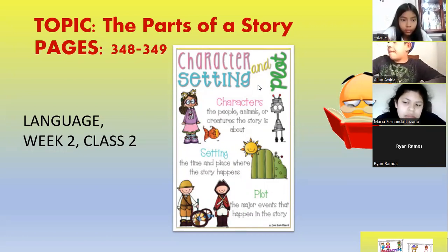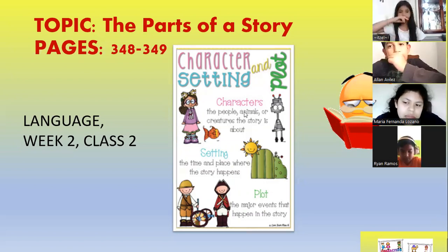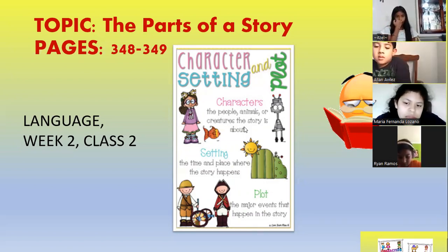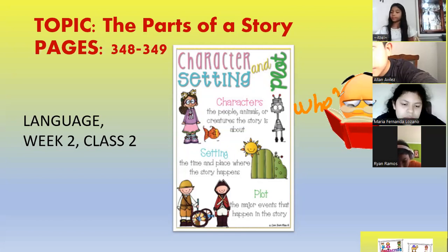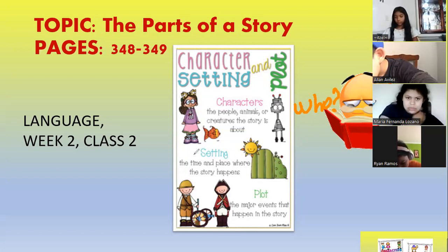Characters and setting, setting and plot. Characters are the people, animals, or creatures that the story is about. For example, we can identify the character by answering the question, who? Who appeared in the story? Who is the story about?